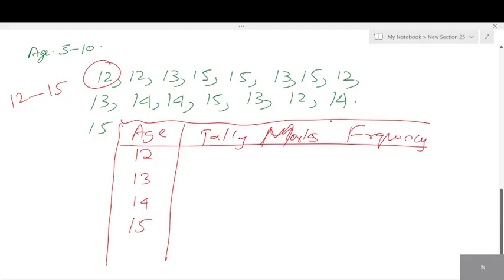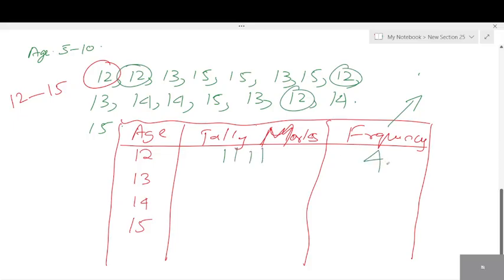Both are frequency distribution. The first which I showed, even that is frequency. Initially I told you the meaning of frequency. What do you mean by frequency, students? Repeating. How many times it is repeating or occurring, right? Now look at 12, count all the 12s. How many times is 12 repeating? 4. So how many students are there with age 12? 4 students. Now 13. What about 13? 3. What about 14? Again 3. 15?